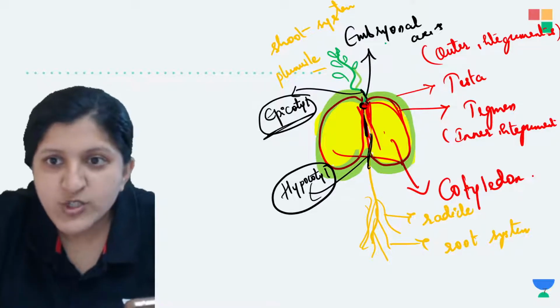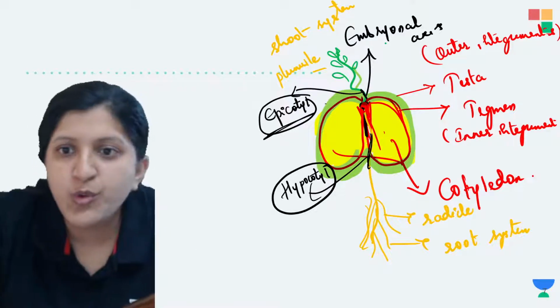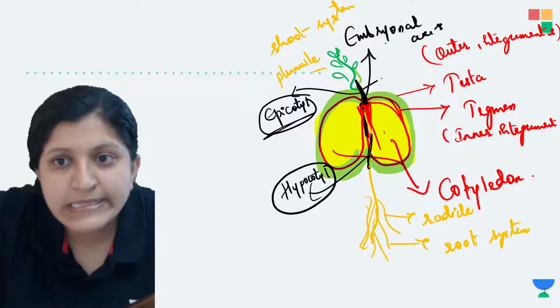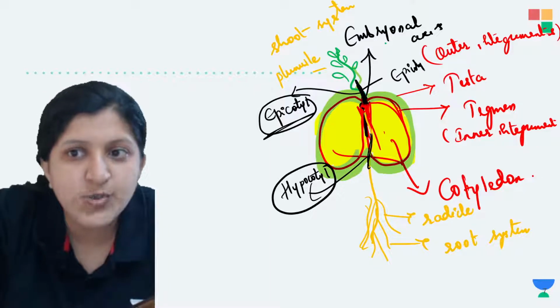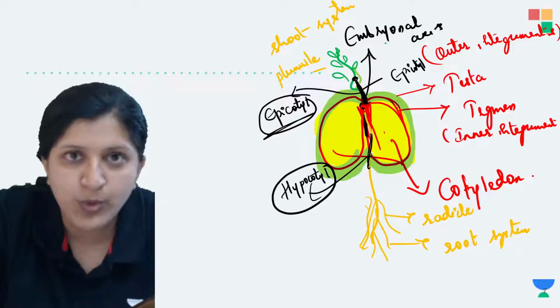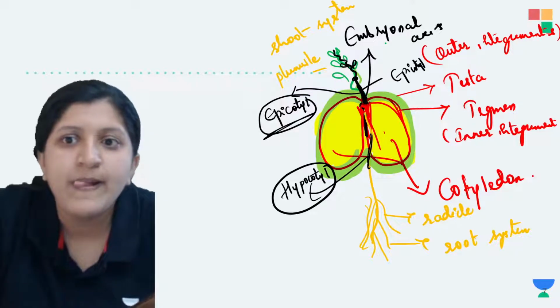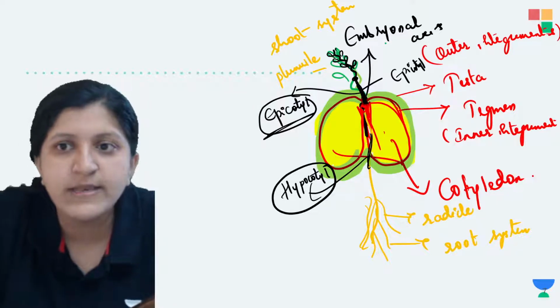Arising from this common embryonal axis you can see the plumule. This part is called the epicotyl, and the tip of this epicotyl is the plumule, which develops into a shoot system. So that is the tip of this epicotyl.